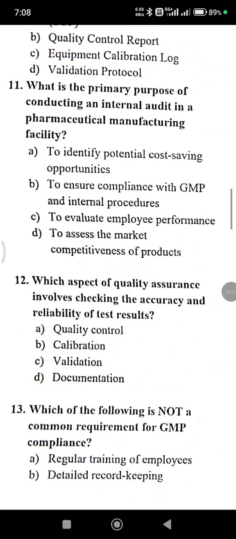Which aspect of quality assurance involves checking the accuracy and reliability of test results? That is option A, quality control.